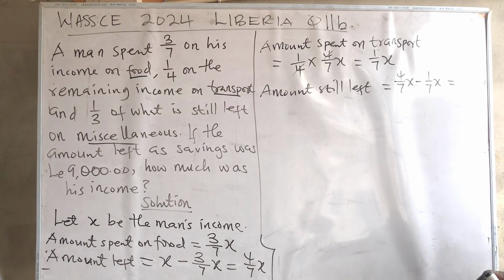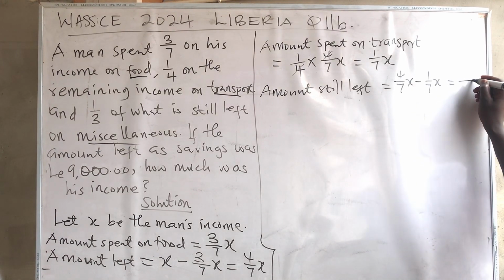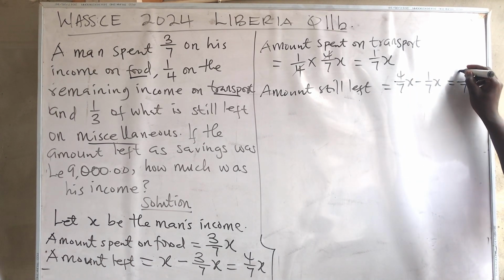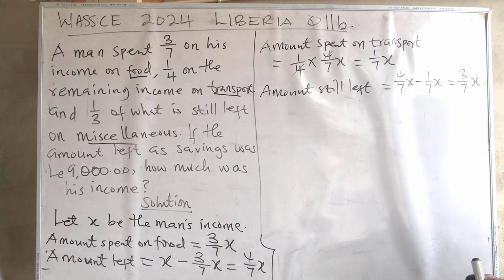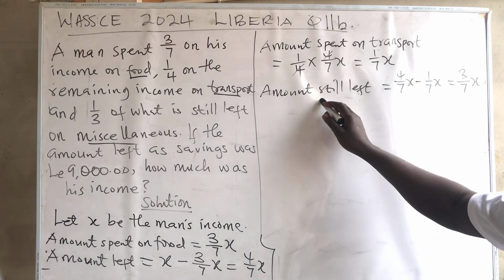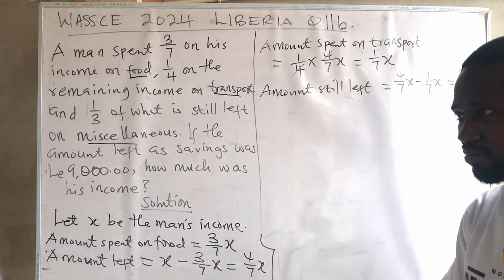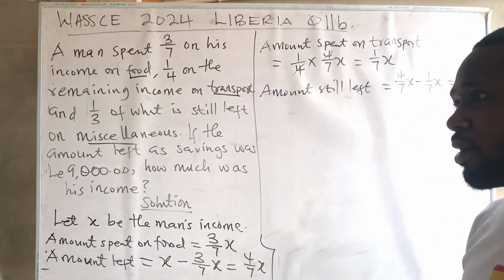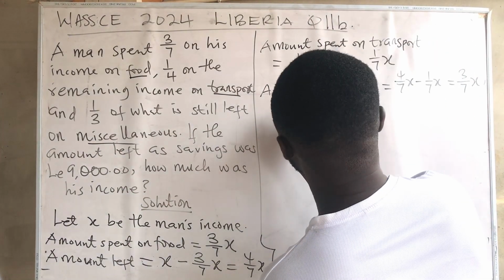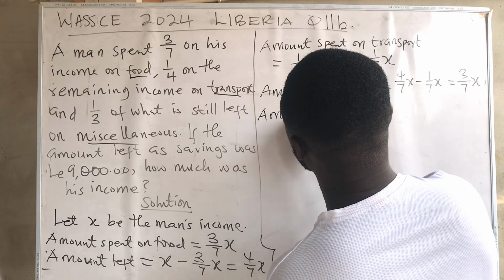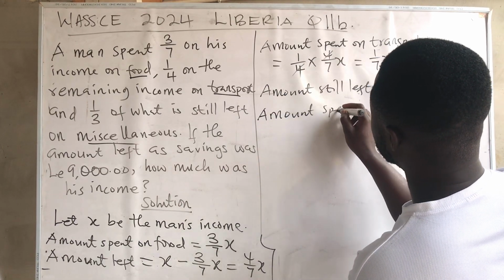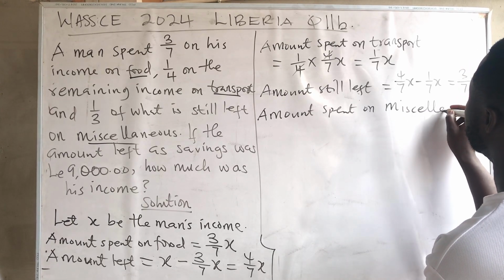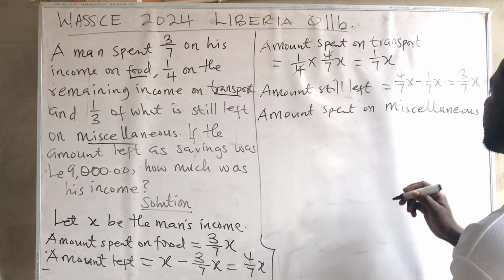4/7x minus 1/7x. They have the same denominator, 7. 4 minus 1 will give us 3, so 3/7x. This is the amount still left, and he spent 1/3 on the amount still left. So now we will know the amount spent on miscellaneous.